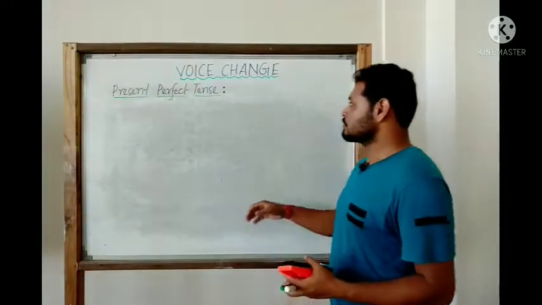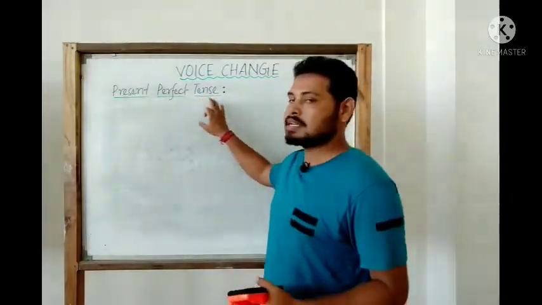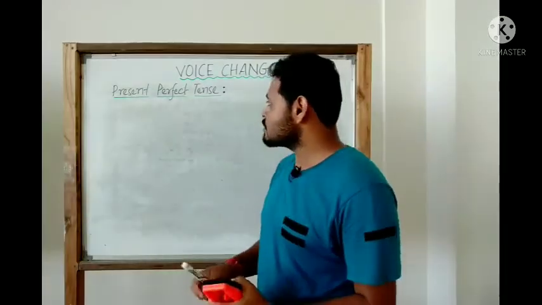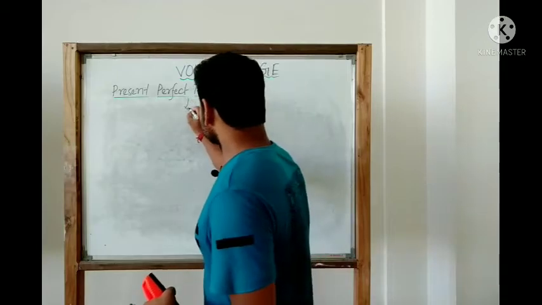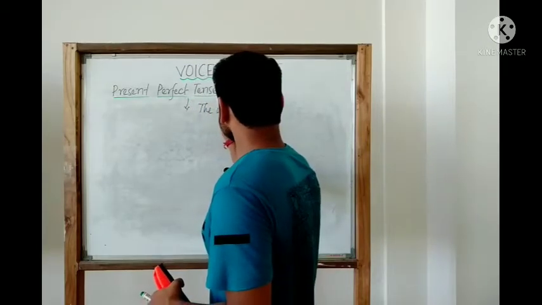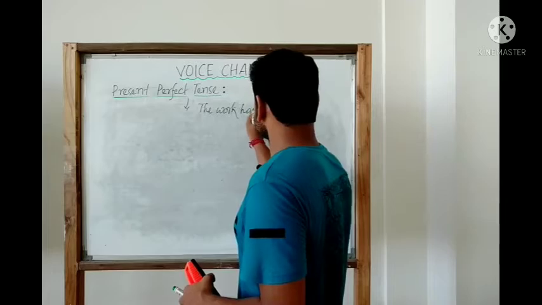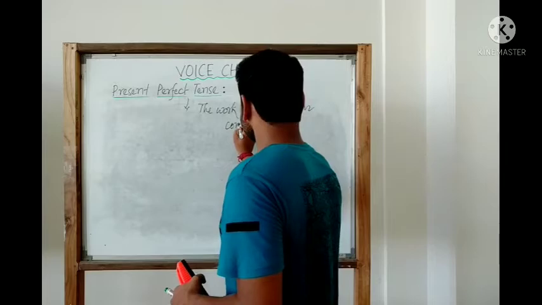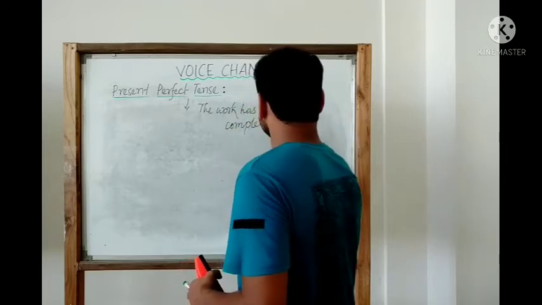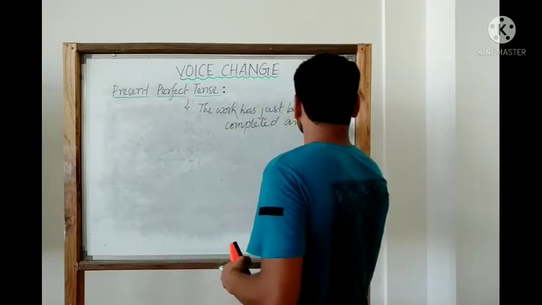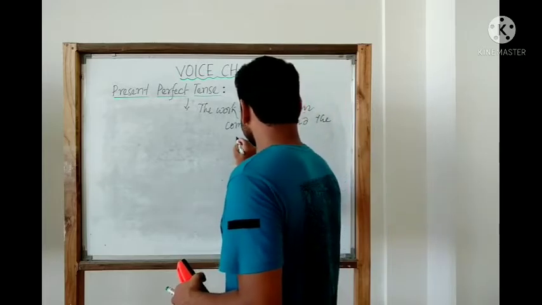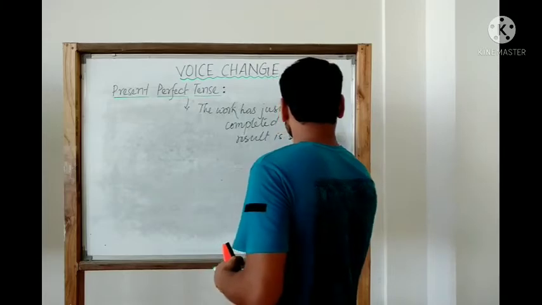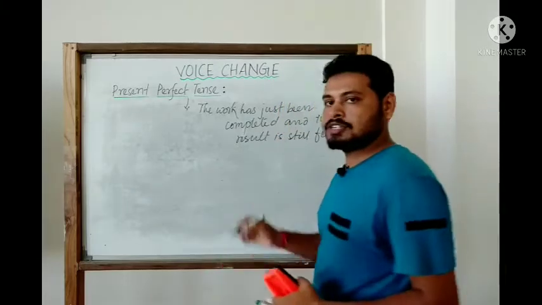As you can see, present perfect tense. So what is perfect tense? Perfect tense, if we try to define it, it means the work has just been completed and the result is still felt.